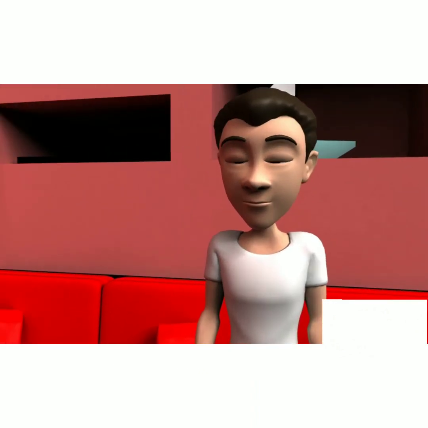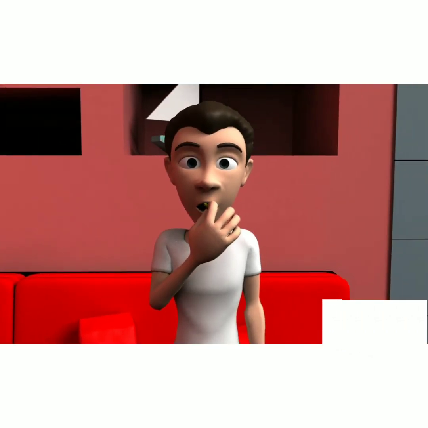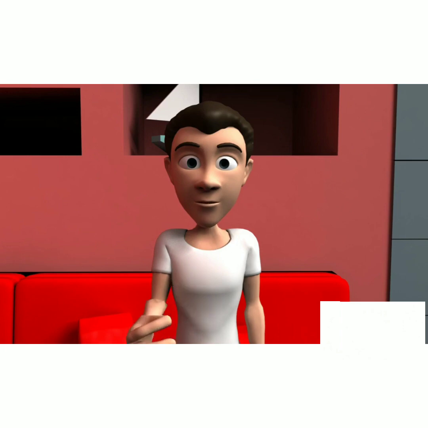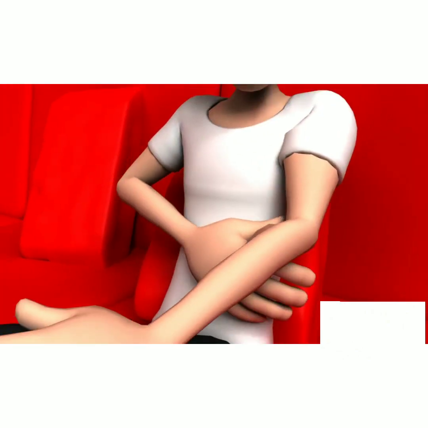The stomach ache can be relieved by taking some antacids. Antacids contain weak bases such as magnesium hydroxide and aluminium hydroxide, which neutralize the excess acid in the stomach. In this way, antacids help in controlling acidity of the stomach and we feel relief.